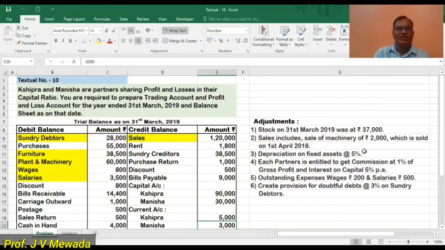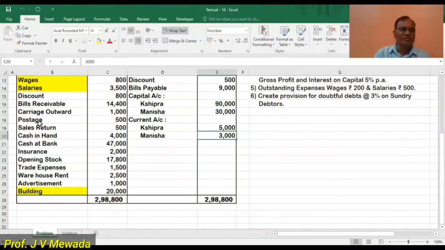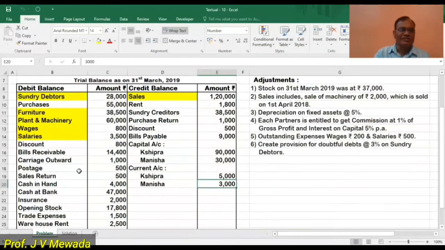Depreciate fixed assets. So we are having three fixed assets here: furniture is there, building is there, and plant and machinery is there. Whatever fixed assets are there, we have to depreciate. Then each partner is entitled to commission at 1% of the gross profit, so that we'll calculate on the gross profit. Interest on capital will be charged on the fixed capital. Outstanding expenses, we are having wages and salaries, and we have doubtful debts at 3% of the debtors.